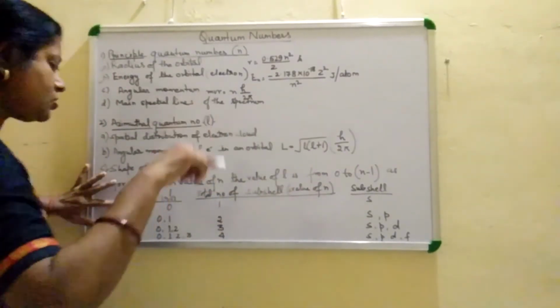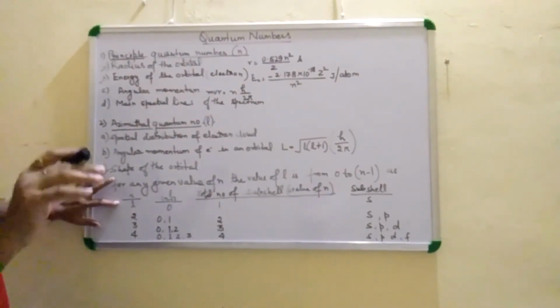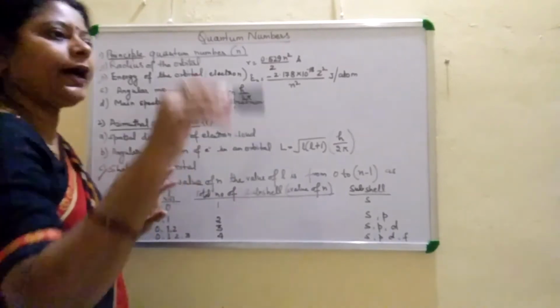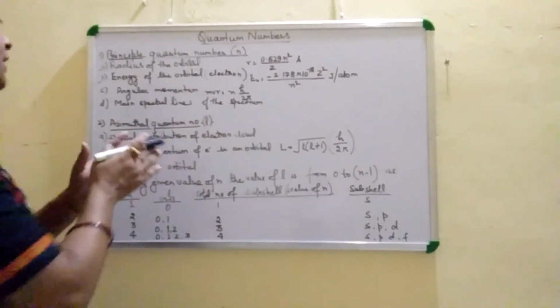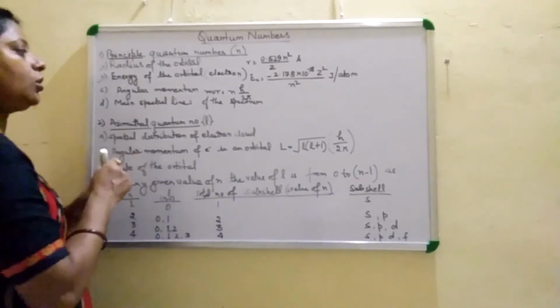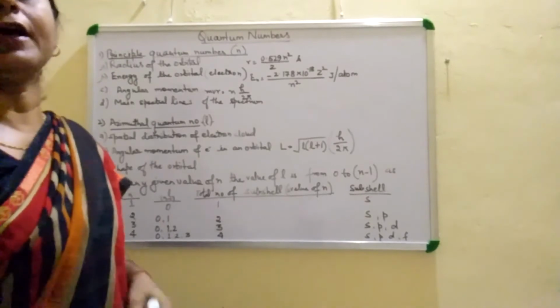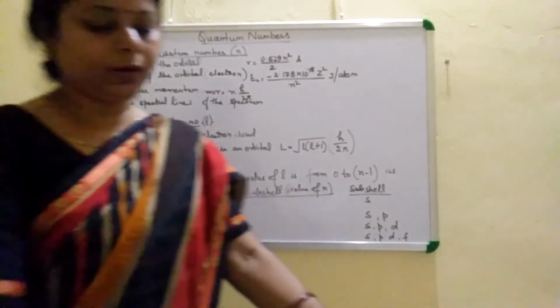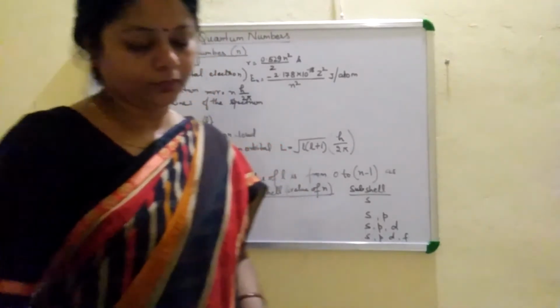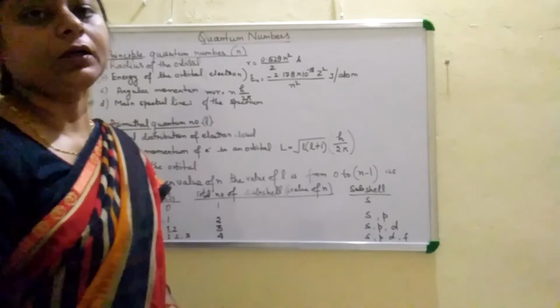Also, subshells are present in any shell, and in that shell some subshells are present. Subshells are represented by the azimuthal quantum number. So we also call the azimuthal quantum number the subsidiary quantum number or secondary quantum number.